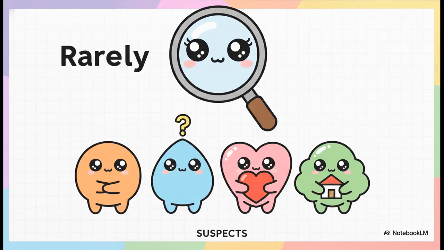Now, within this spectrum, we've got a specific group I like to call the rarely continuous suspects. According to our rule A, verbs like believe, consist of, doubt, and own are, frankly, highly inflexible. Because they describe fundamental, unchangeable states of being or possession, they almost never take that ing continuous form in standard English. Think about the logic for a second. You own a car. You aren't actively owning a car in a way you can just pause and restart. You doubt something. You aren't doubting it as an active hobby, right? Keep these inflexible suspects in the back of your mind. They're going to be absolutely crucial for solving our case files later on.